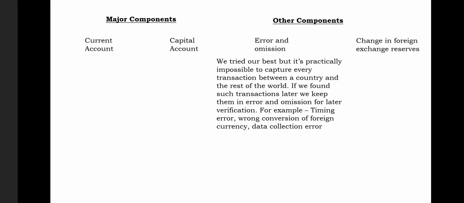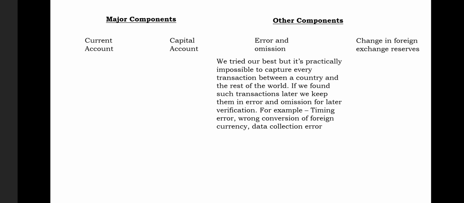For example, there was an error in timing. Or there was a wrong conversion of foreign currency, due to which there was a little gap. Or while collecting data, an error was made, and instead of showing $100, you showed $80. Such small errors, after verification, you can put in the balance of payment in one component called error and omission.